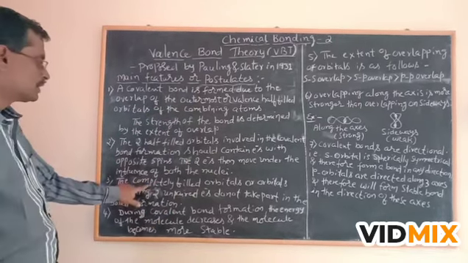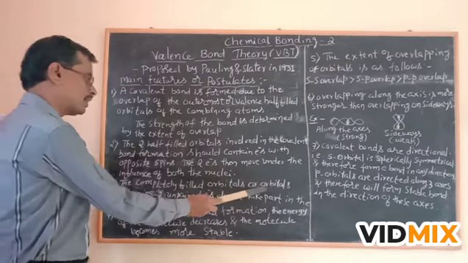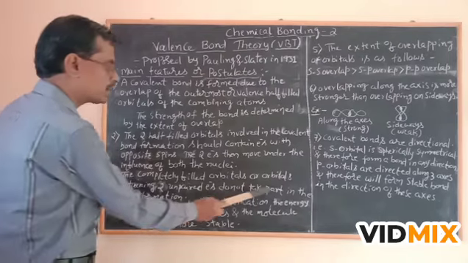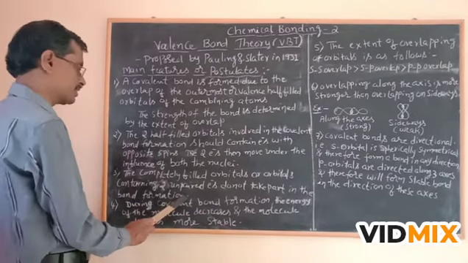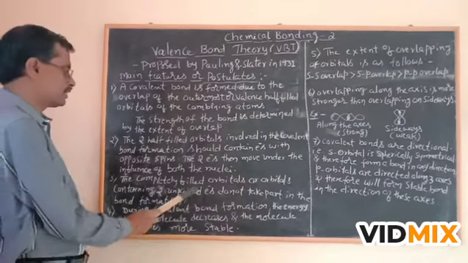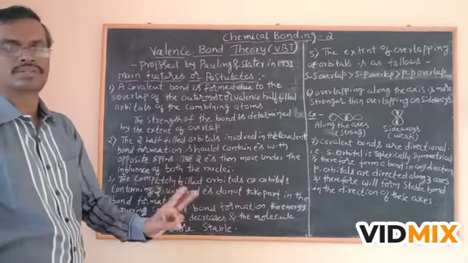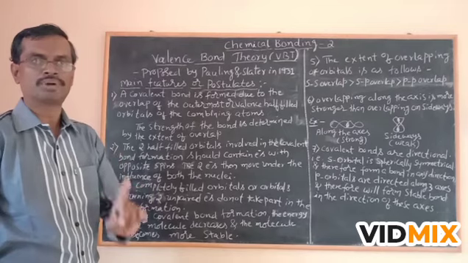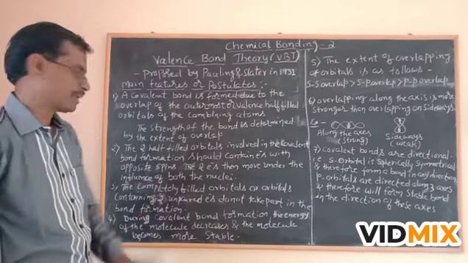Third, the completely filled orbitals, or orbitals containing two electrons, do not take part in the bond formation. This is very important. If the orbital is containing two electrons, there is no formation of bond. If the orbital is containing only one electron, an unpaired electron, the bond is formed.